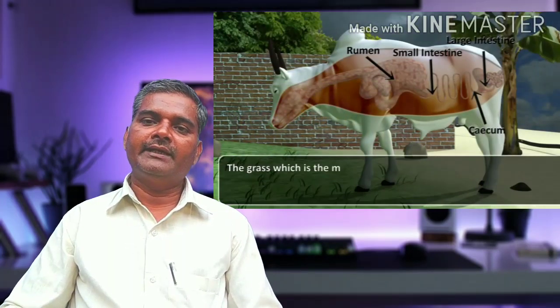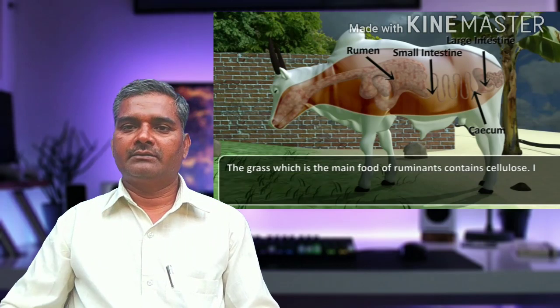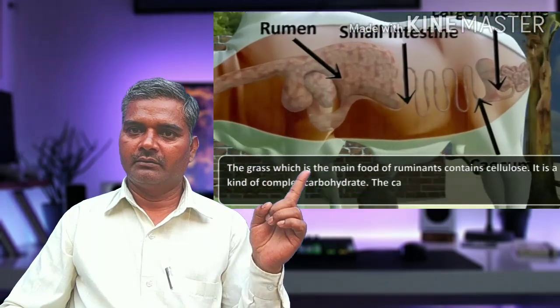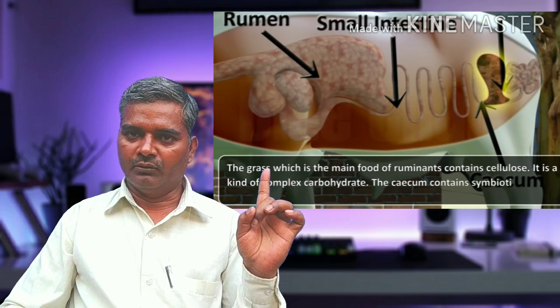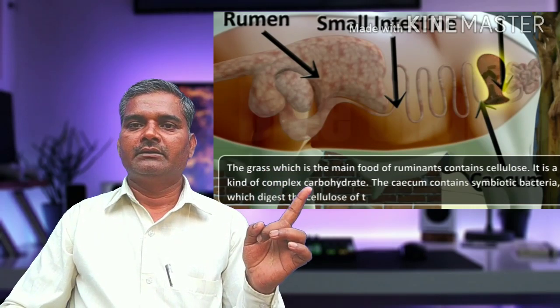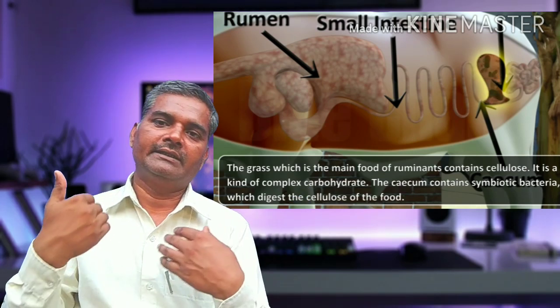The main characteristic of ruminants is that they have four chambers, and one by one, as I taught you, you can see in the pictures the four chambers of the stomach in ruminants. First the food is swallowed whole, and after it is chewed again, it goes to the reticulum.